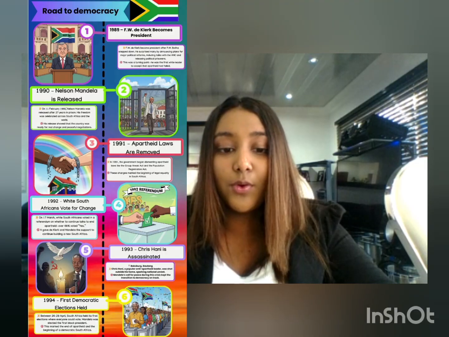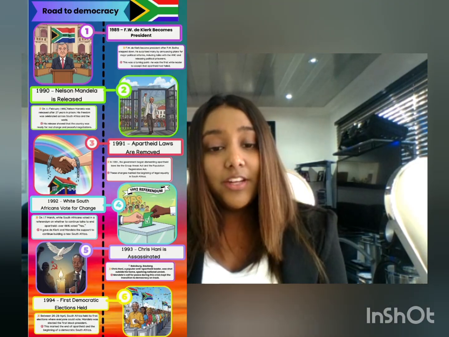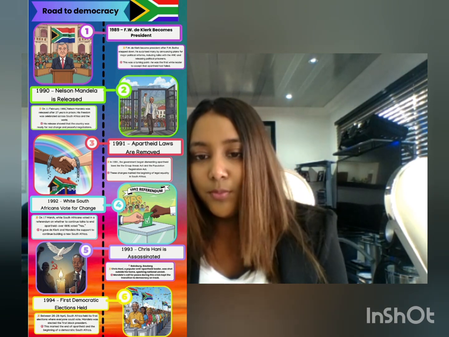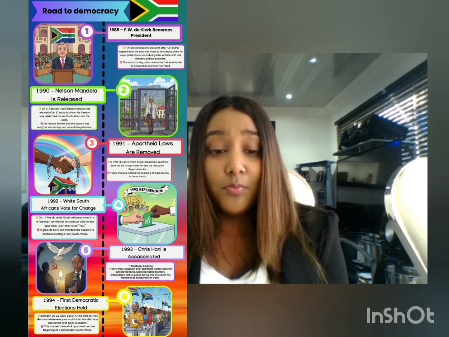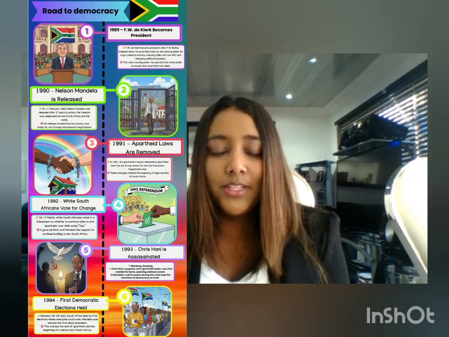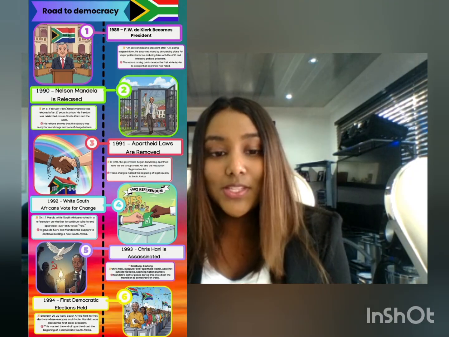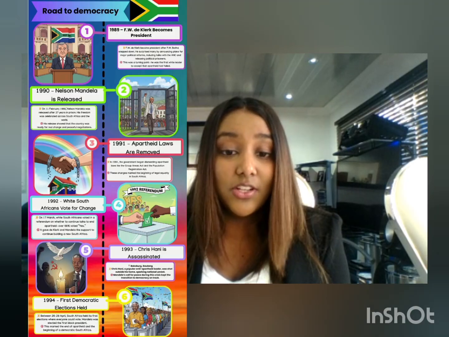As we head off to our conclusion, we have reached the end of our timeline. As we can see, each event on the timeline built on the one before. De Klerk's reform in 1989 opened the door. Mandela's release in 1990 gave hope. The repeal of apartheid laws in 1991 ended racial separation in law.